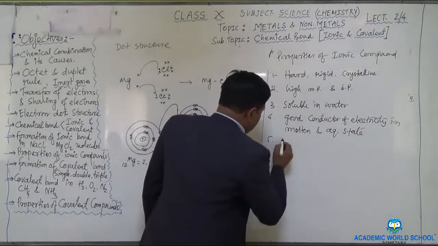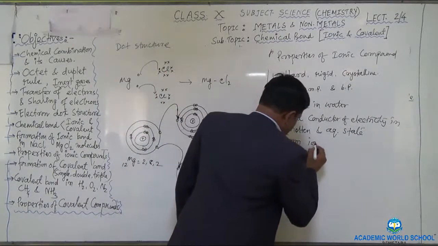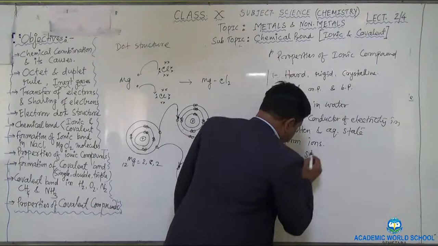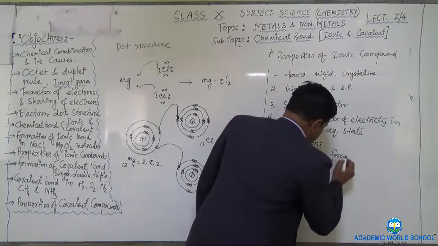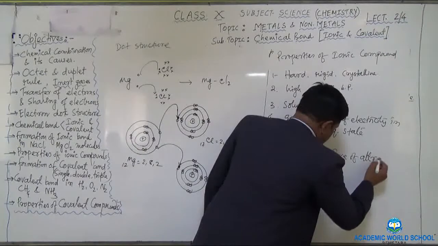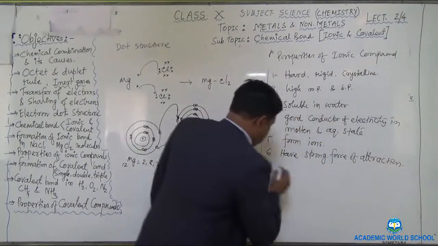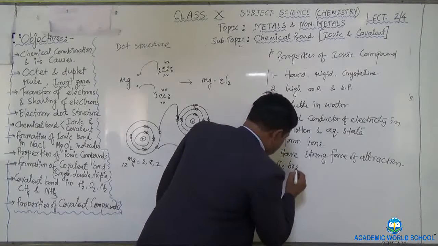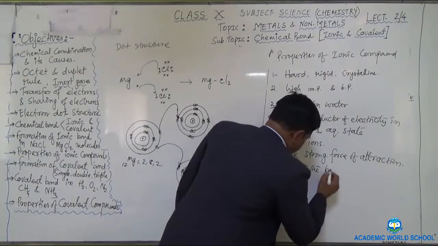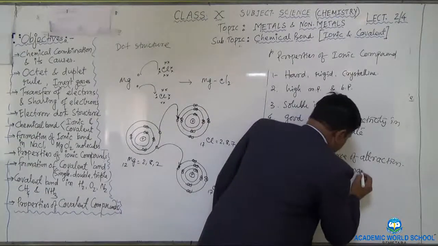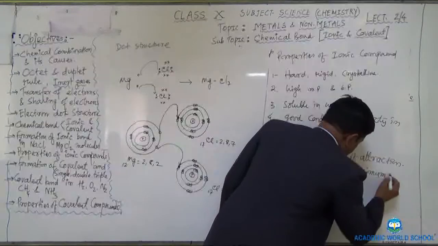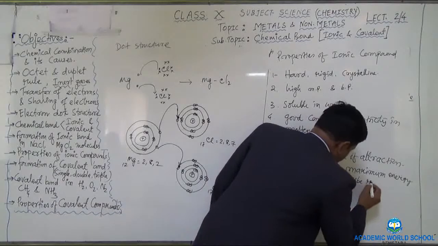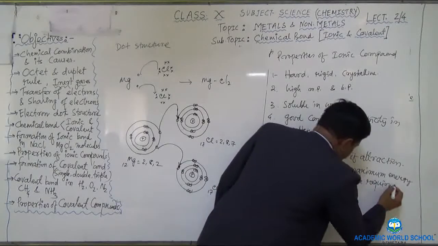Others are they form ions. They have the strong force of attraction in between the ions. So last one is, to break the bond, maximum energy will be required. So these are your properties of ionic compound.